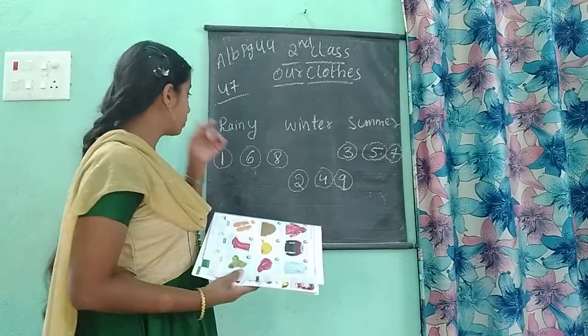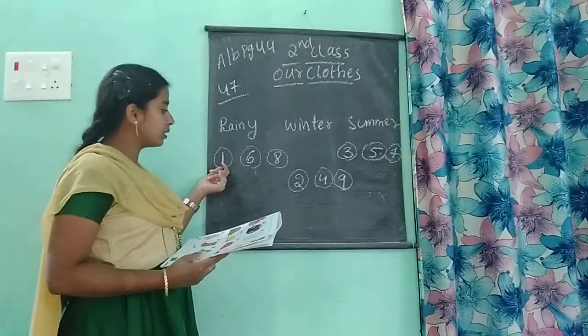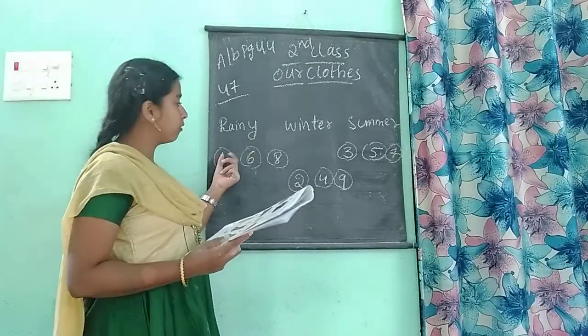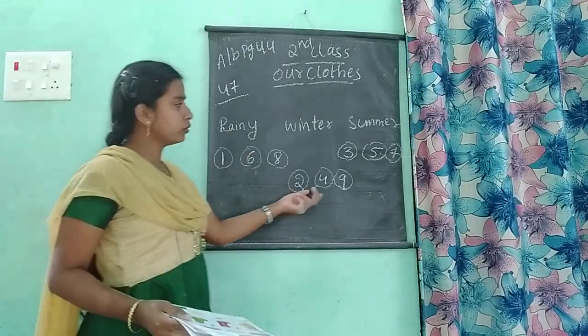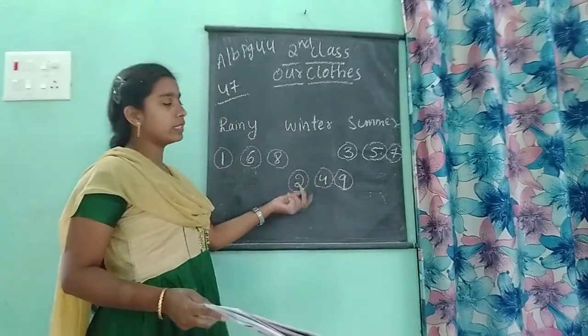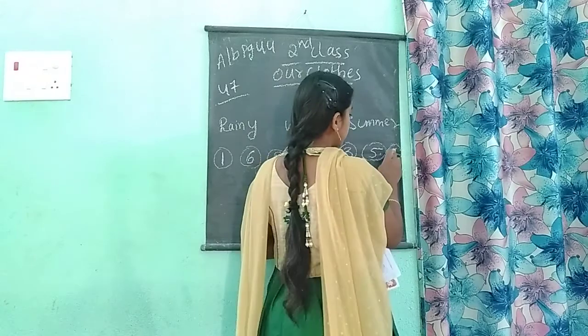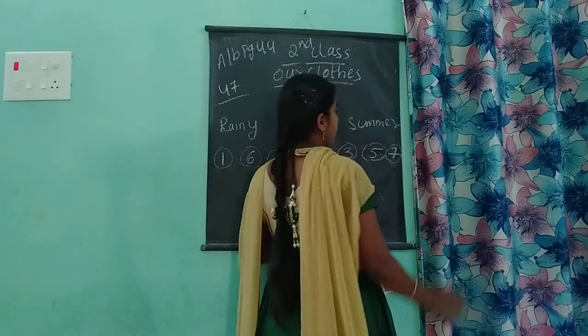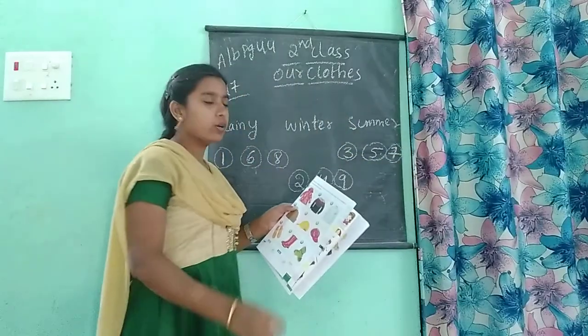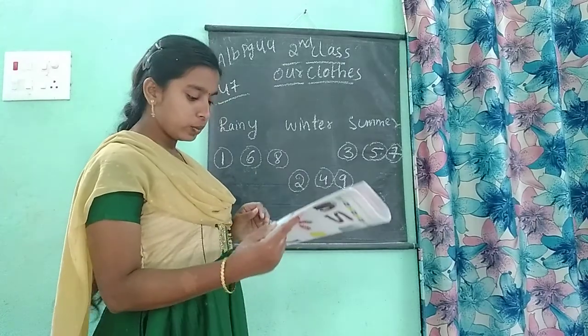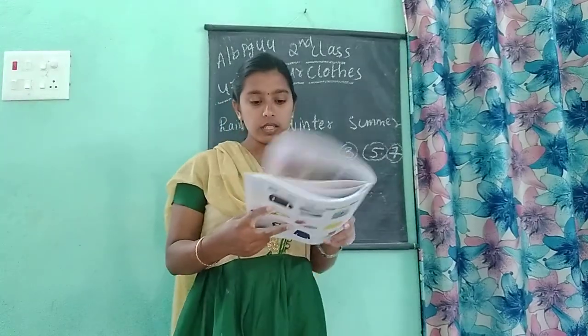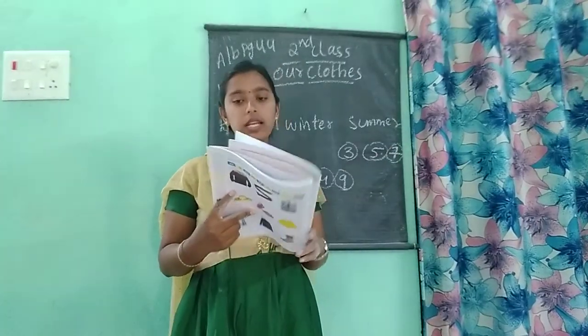Okay children. So, pictures numbers 1, 6 and 8 we will wear in a rainy season. 2, 4, 9 pictures we will use in a winter season. And 3, 5 and 7 we will wear in a summer season. Okay children. So, with this we completed our lesson.